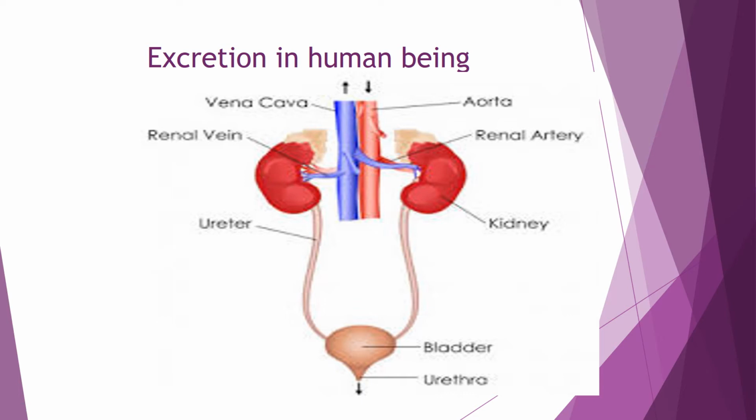The urinary bladder is a muscular, sac-like structure which is elastic and expandable. It can expand and contract, and as it is a muscular organ, it is under the control of the nervous system. Urine stays in the urinary bladder for some time. When the bladder is full of urine, we get the urge to pass urine, and through the opening called the urethra, we excrete the urine.